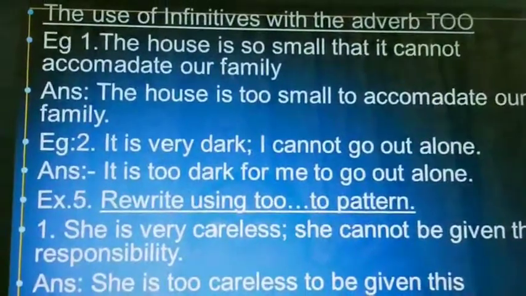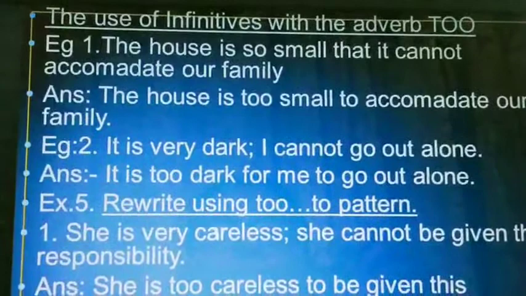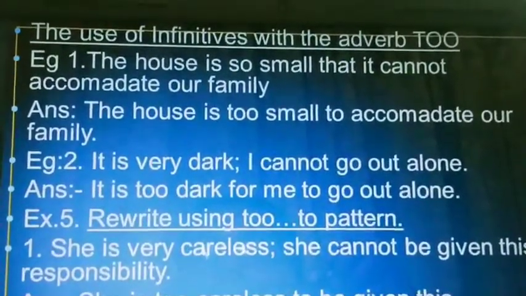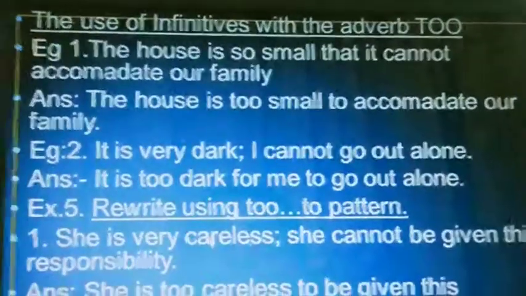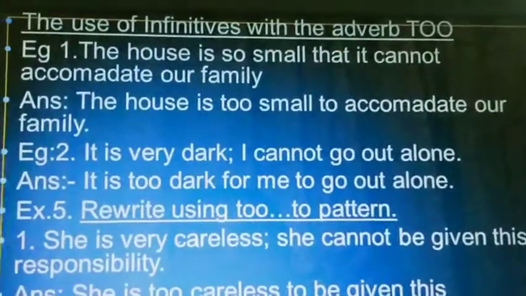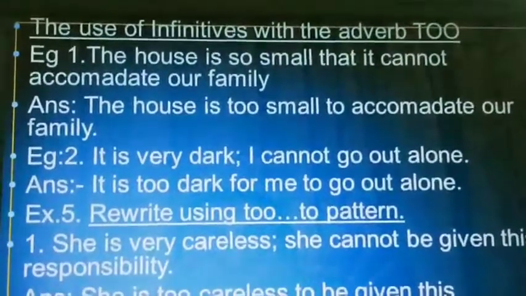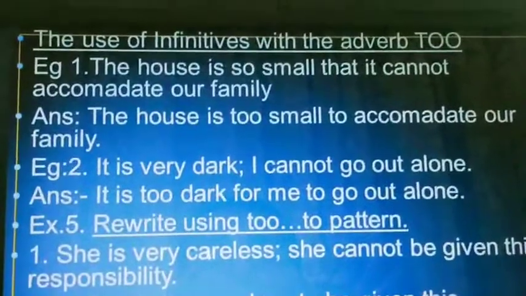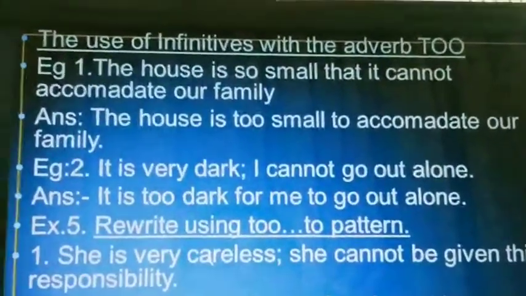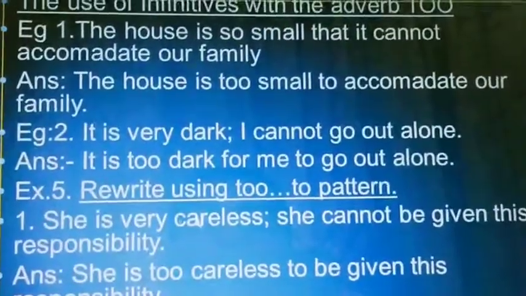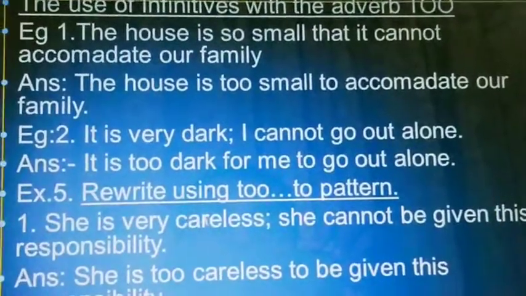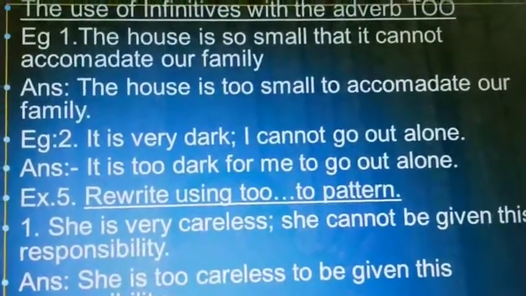Now next, the use of the infinitive with the adverb too. The house is so small that it cannot accommodate our family. Now we can do this with too. The house is too small. Instead of so you use too small to accommodate our family. Got it? Second example: it is very dark, I cannot go out alone. So it is too dark for me to go out alone.